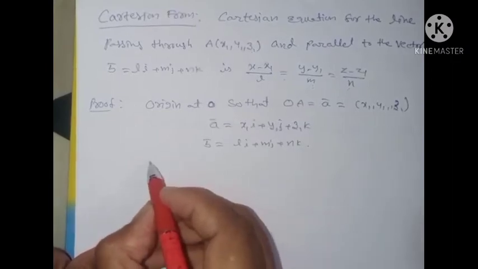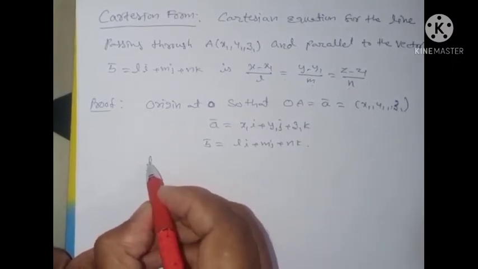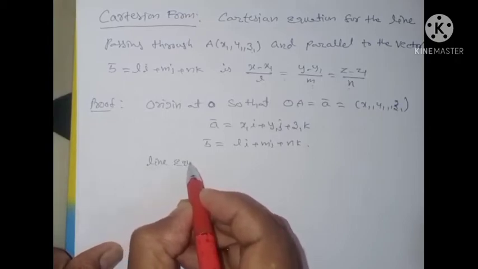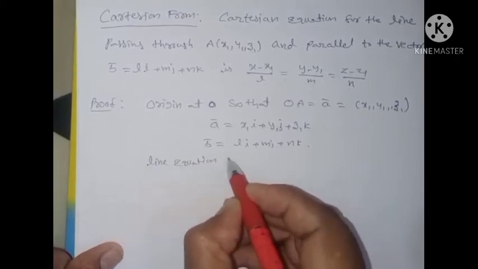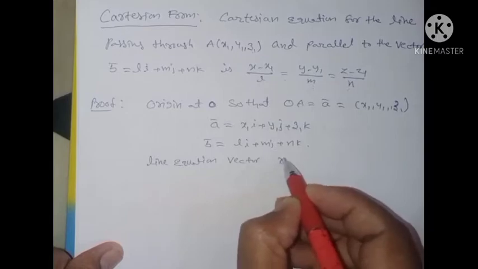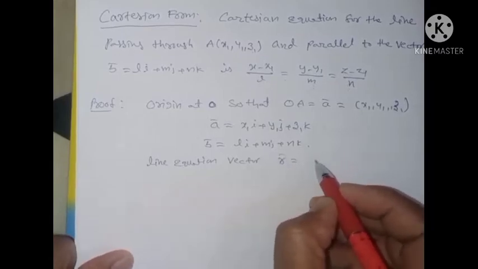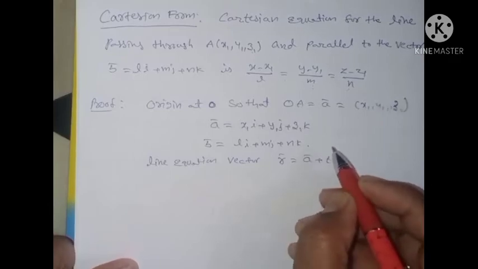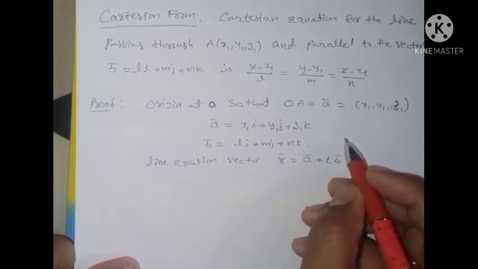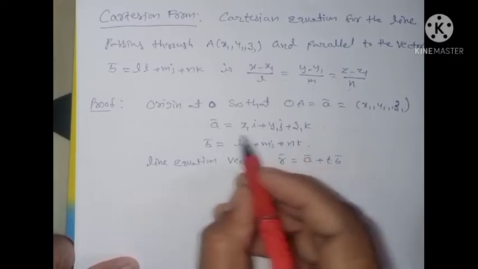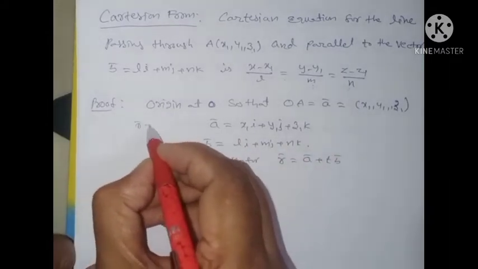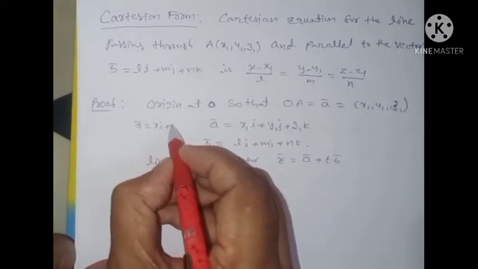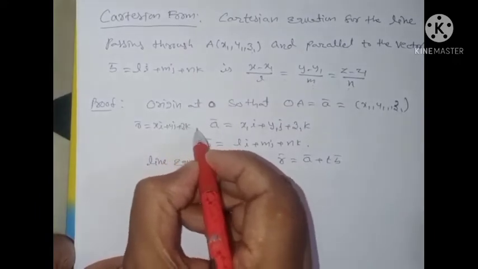The line equation in vector form is r bar is equal to A bar plus t B bar. What is r bar? R bar is equal to xi plus yj plus zk.